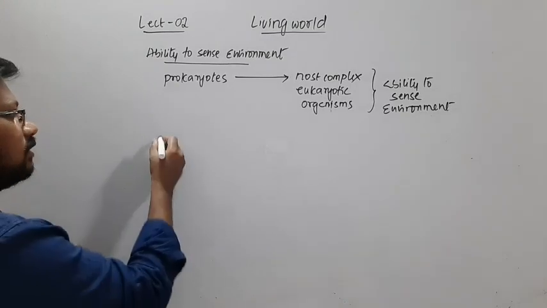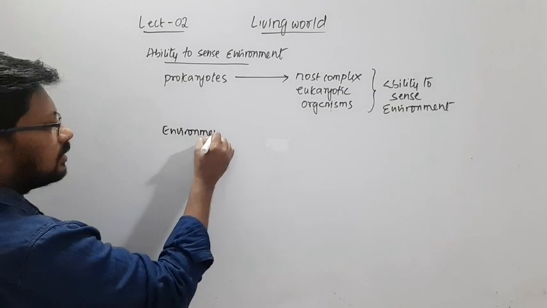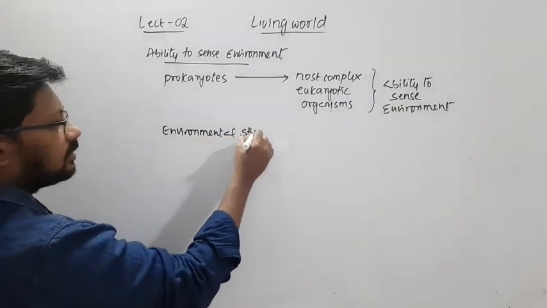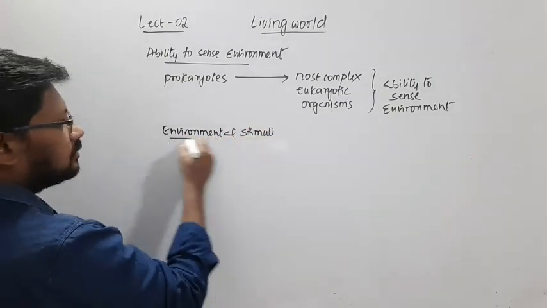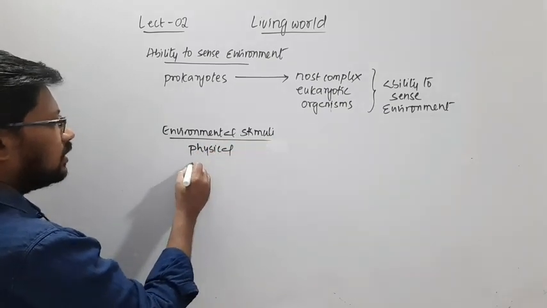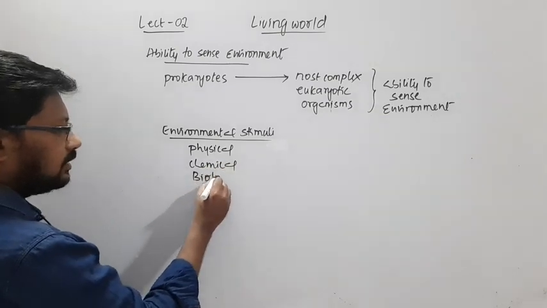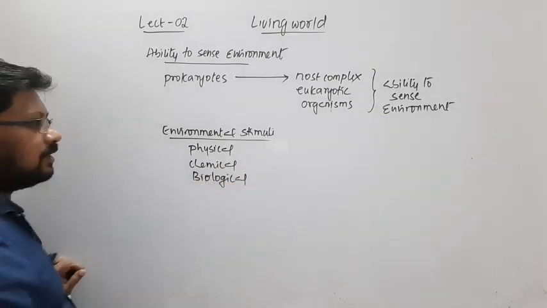And these environmental stimuli can be physical, chemical, and even biological.